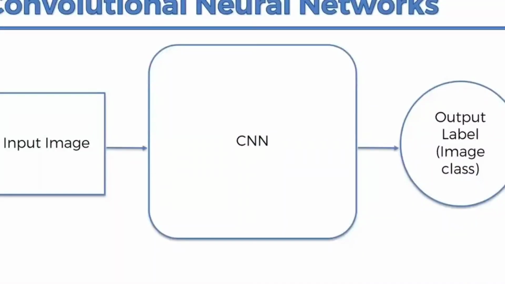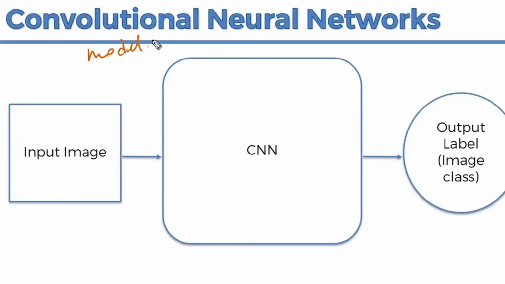Now, how is this CNN going to work? Whatever image you share as input, you share the output at the same time, for training the model. Classification is a supervised machine learning algorithm. Whether it is a deep learning or a machine learning algorithm, classification means supervised. Supervised means labeled data, where input and output are both available. So you share multiple input images along with the output, and you train the model.